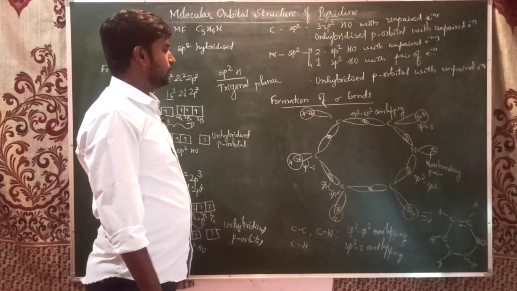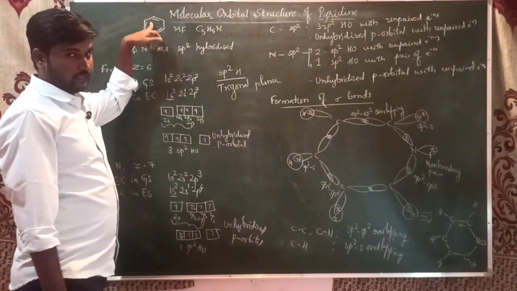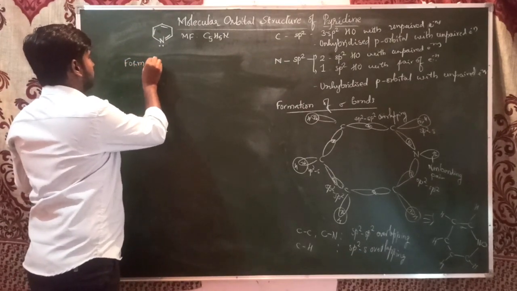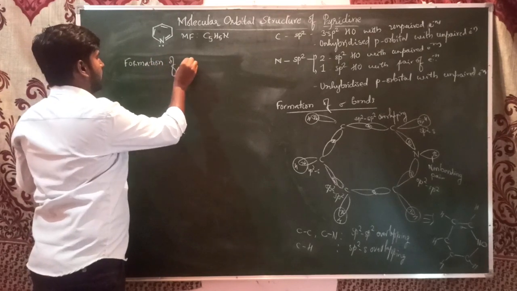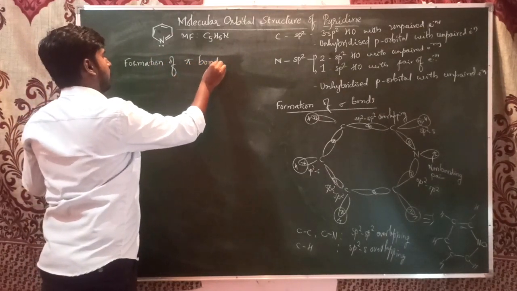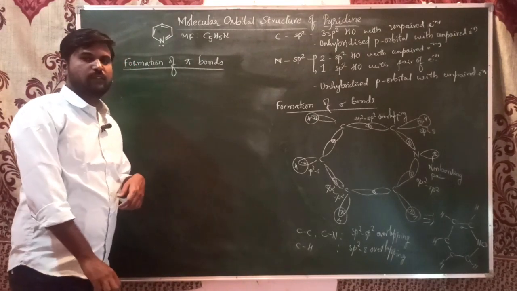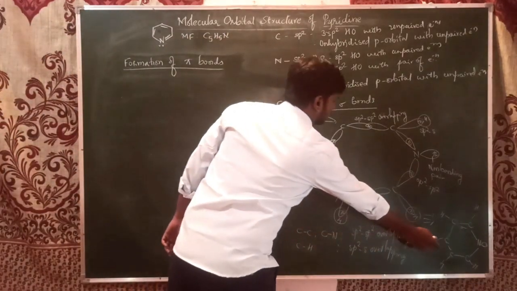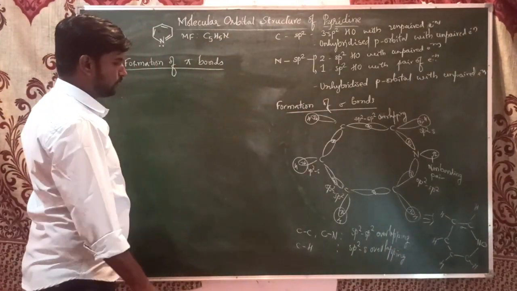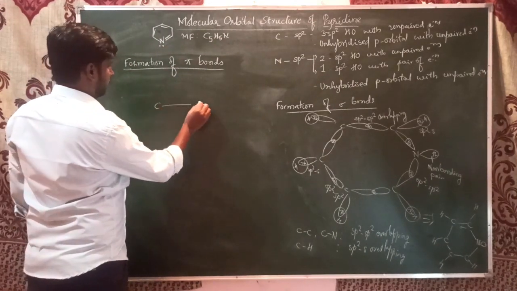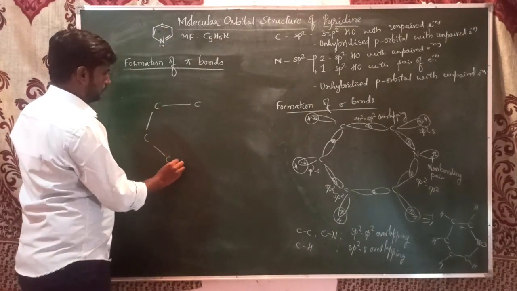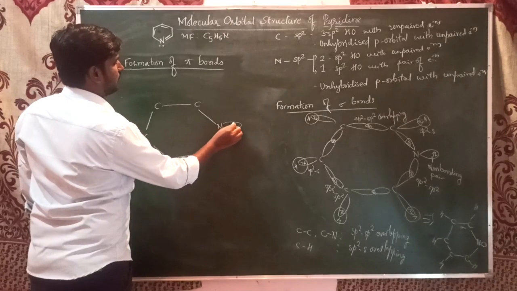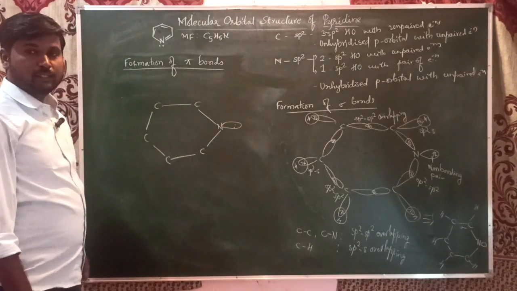Now we'll discuss the formation of pi bonds, because we can see there are 3 pi bonds in the ring. As you all know, the pi bond is always formed after the formation of sigma bonds. So I'll take the structure after the formation of sigma bonds: carbon, nitrogen, carbon, and the nitrogen is still with the hybrid orbital with a pair of electrons.